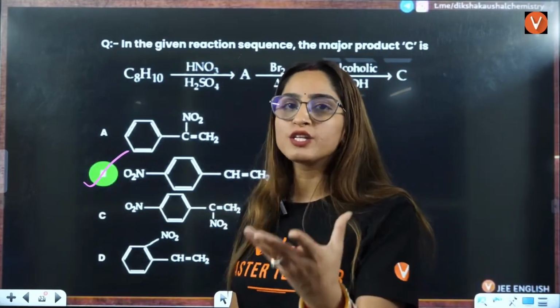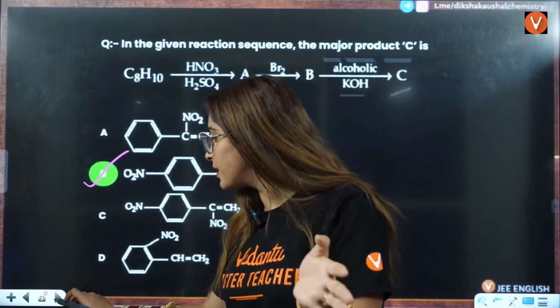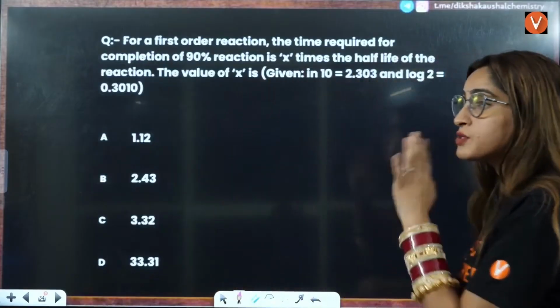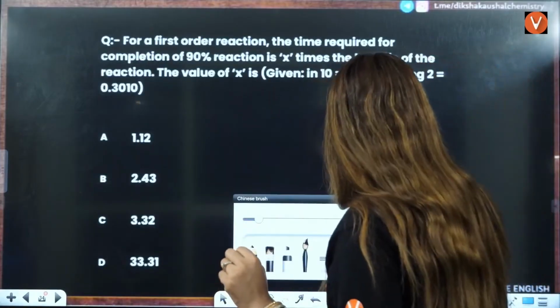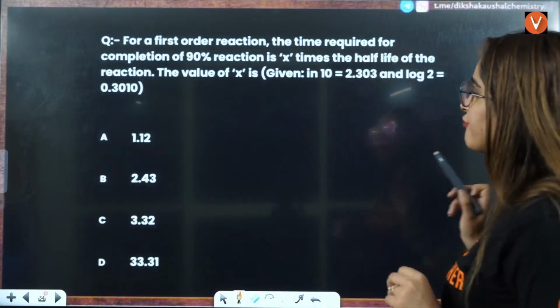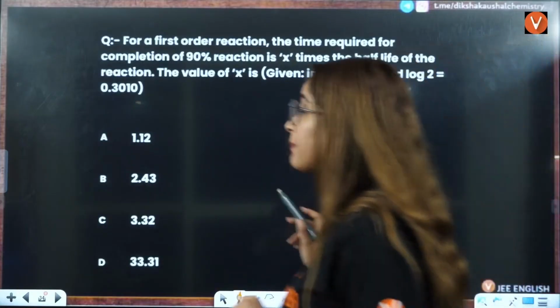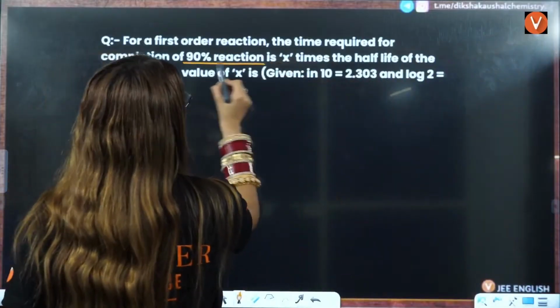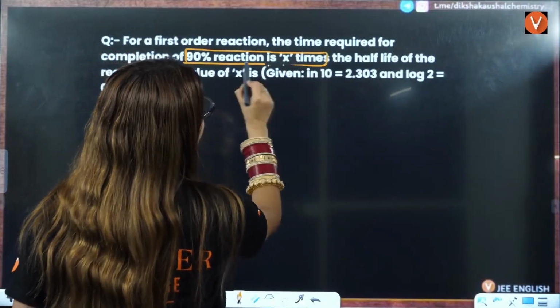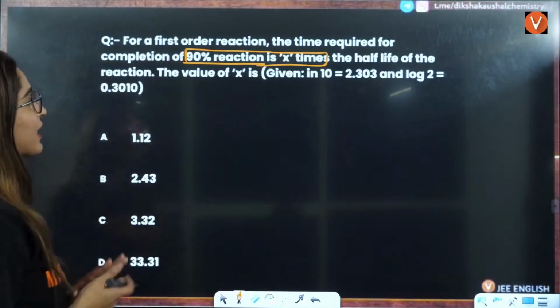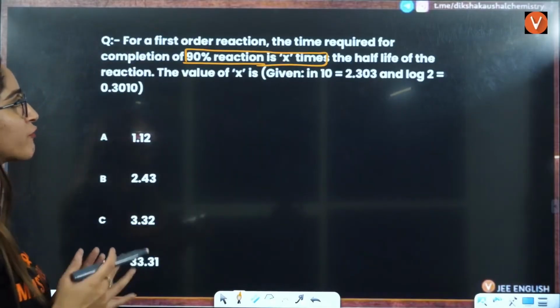You should have knowledge of reagents. That is a must thing, right? Knowledge of reagents is a must. Next is, for a first order reaction, the time required for completion of 90% reaction is X times that of half reaction, right? You have to find the value of X.